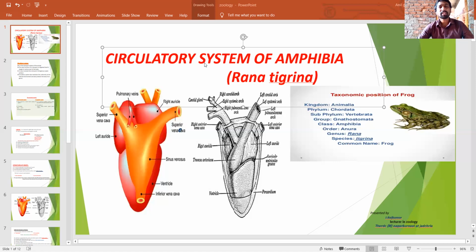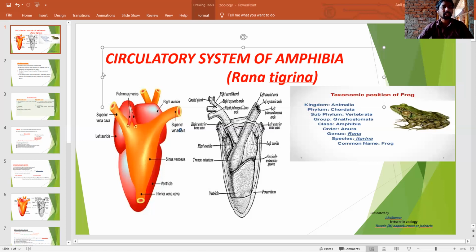It transports nitrogenous wastes like ammonia, urea, and uric acid, and transports gases like carbon dioxide and oxygen. These are the main functions of the circulatory system.